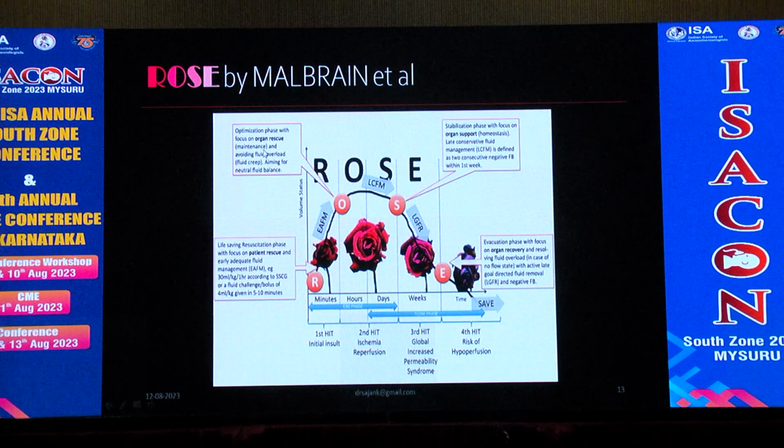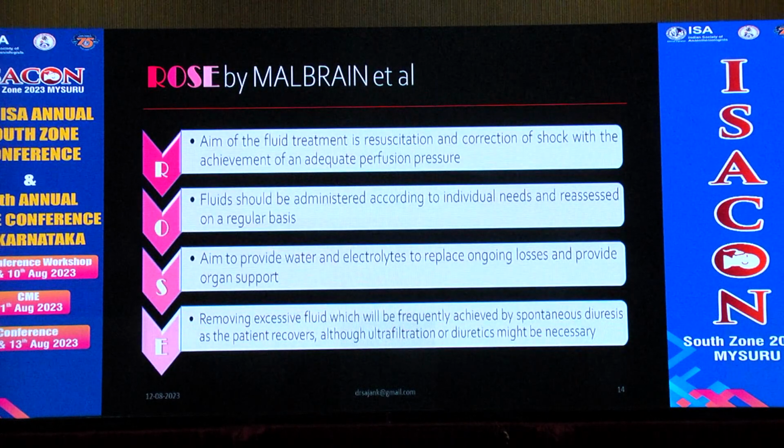In the optimization phase, there is avoidance of fluid overload by fluid creep, aiming for a neutral fluid balance. Next comes the stabilization phase. In the stabilization phase, it is late conservative fluid management, defined by 2 consecutive negative fluid balance days within the first week. And the last is the evacuation phase. In this, active late goal-directed fluid removal or negative fluid balance. This is combined with the life cycle of a rose. That's why it's termed ROSE, by Malbrain et al.